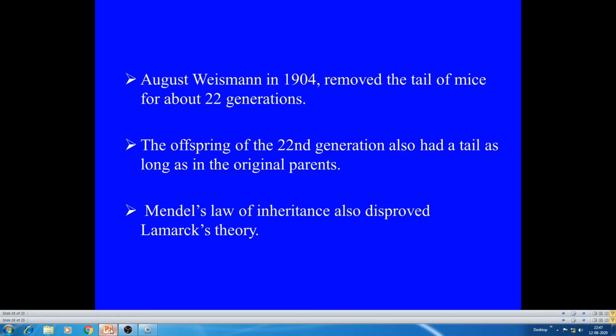In the first generation, he chopped off the tails and mated the individuals, and this was repeated generation after generation. The offspring of the 22nd generation also had a tail as long as in the original parents. So Weismann's findings also disproved Lamarck's theory. He believed, and this is the criticism, that acquired characters may not be transmitted to the offspring.